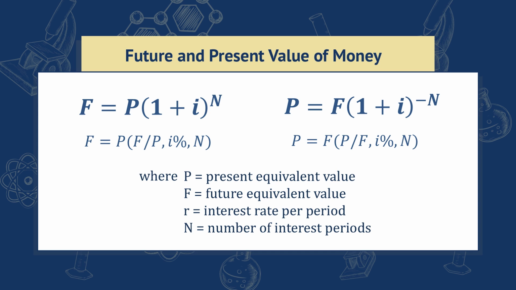And then for the present value of money, we calculate that by dividing the future value by the quantity 1 plus i raised to n, or simply 1 plus i raised to negative n. Similarly, its alternative notation is read as find P given F at i% interest per period for n interest periods. The way I like to remember this is, if you're going from present to future, we take that as positive, so we're going to the right. On the other hand, if you're going from the future to the present, so you're going backwards to the left, we take that as negative. So your exponent there is negative.